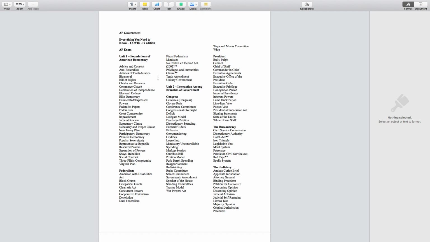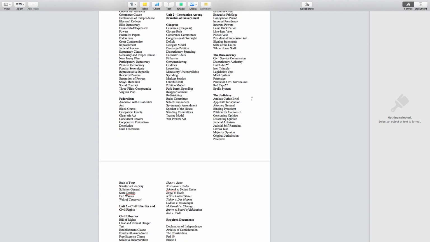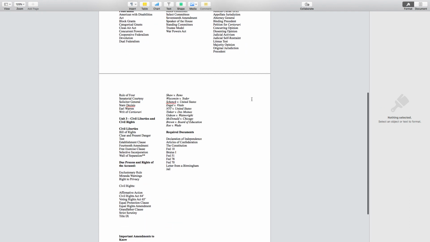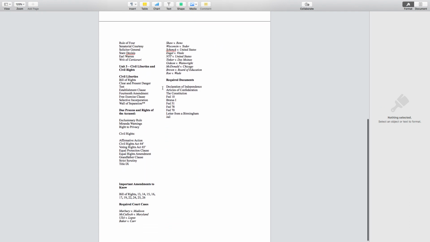Here's how I would use this sheet that I gave you guys. I would have it written out. I wouldn't have it on a device. I would have it written out where I've got a sentence next to each one of these. So between now and May 11th, you've got like 3.5 weeks. I would start working through just getting a sentence next to each one of these.